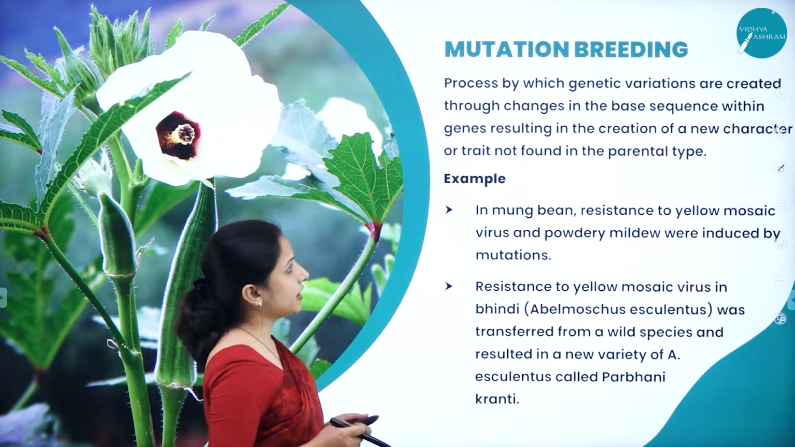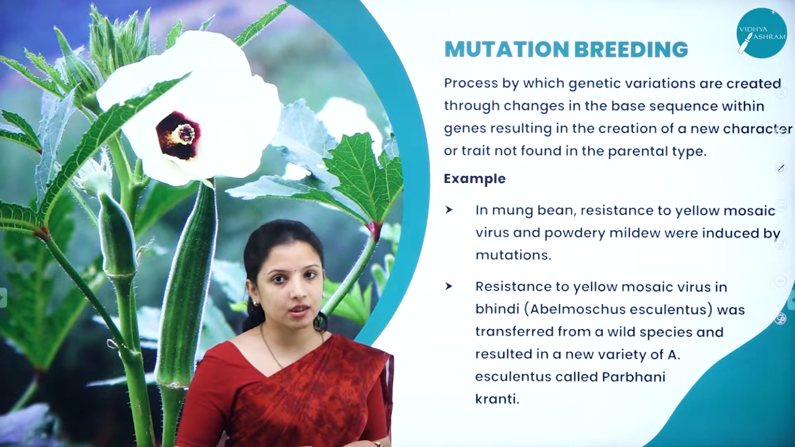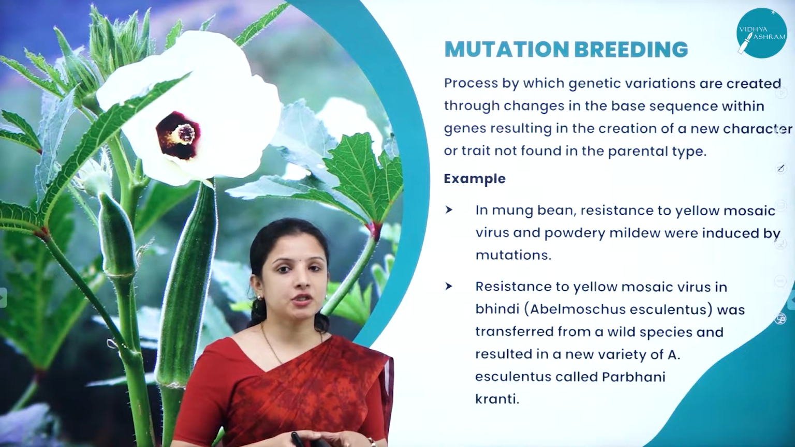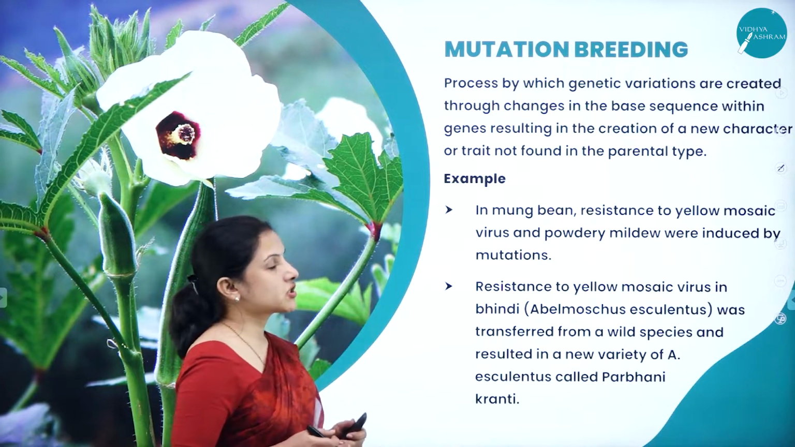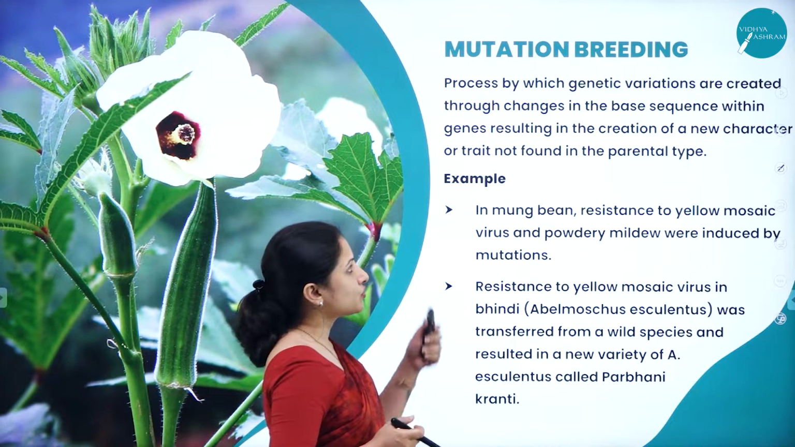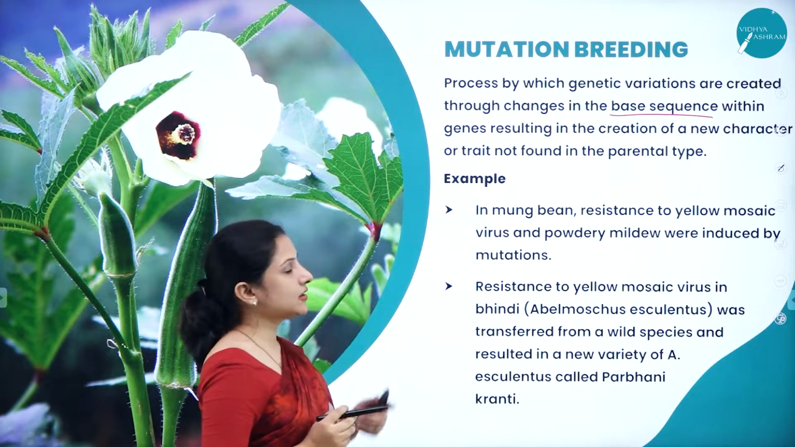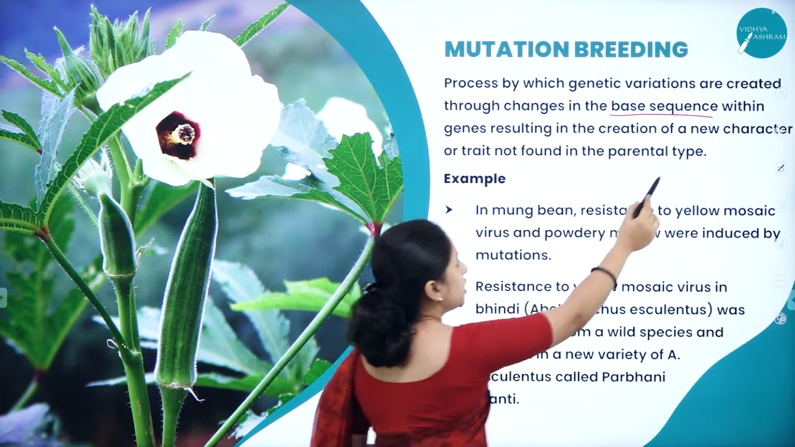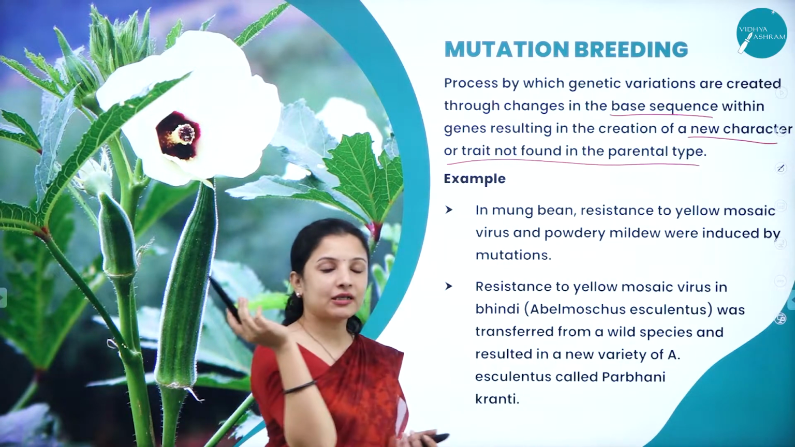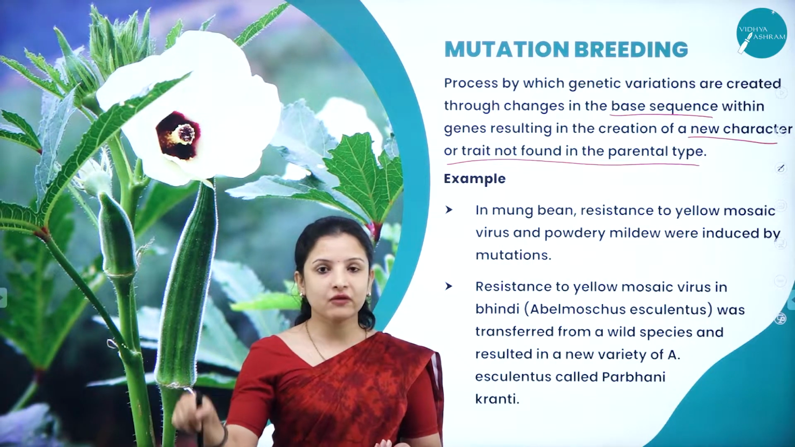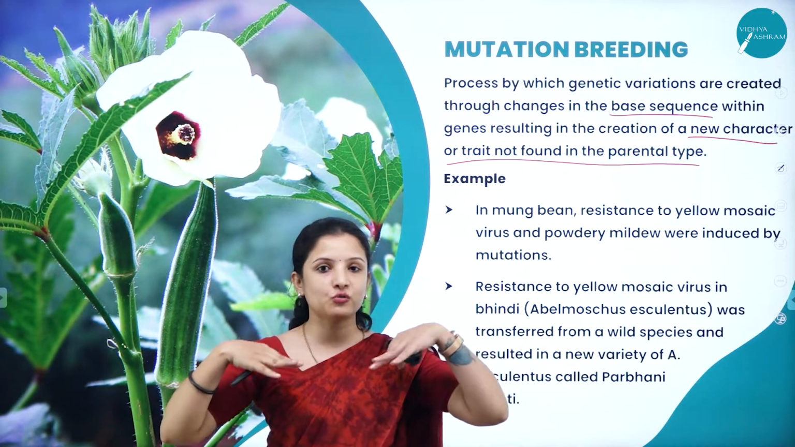In mutation breeding, genetic variations are created in that particular plant. A gene can be altered by subjecting it to chemical mutation or radiation. So here, it is a process by which genetic variations are created through changes in the base sequence, that is, in the DNA sequence within the genes, resulting in the creation of a new character or trait which is not found in the parental type. But in the case of hybridization, the progeny will get the characters that are there in the parents themselves, because the crossing is done between two parents here.